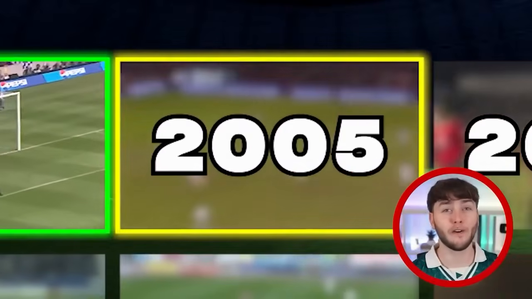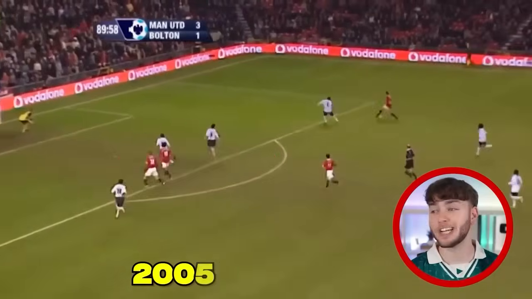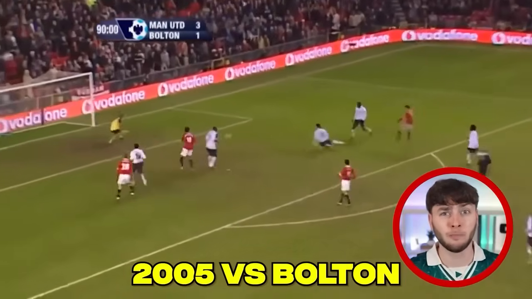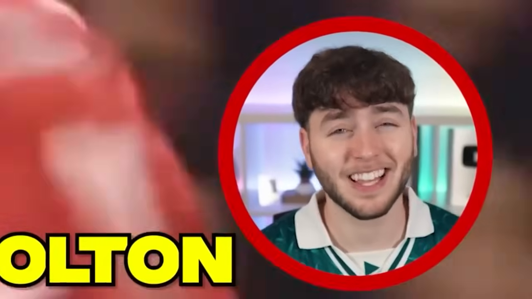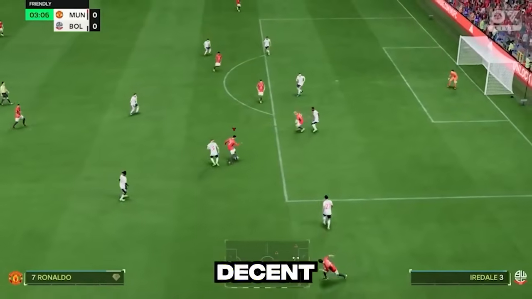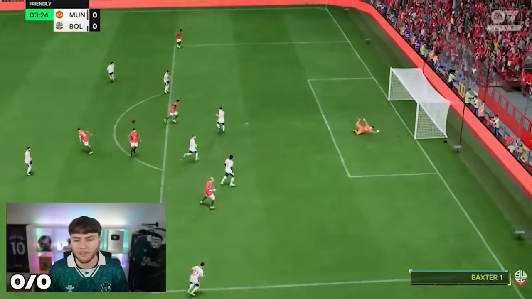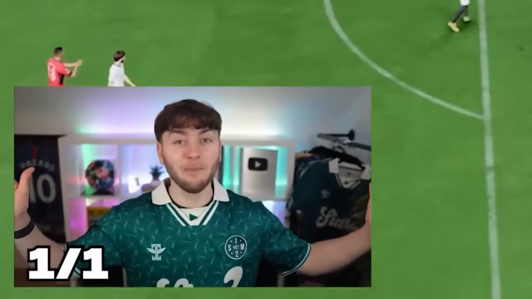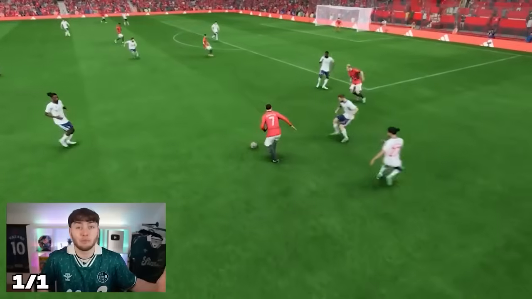Let's move on to 2005, which brought us Ronaldo's iconic goal versus Bolton Wanderers. And it's fair to say this goal was pretty impressive. Can we recreate it in 5 attempts? Let's find out. And it's fair to say our first attempt was pretty decent. Bottom left. Oh! That's attempt number 1 and that was pretty good. This goal was better than I thought.